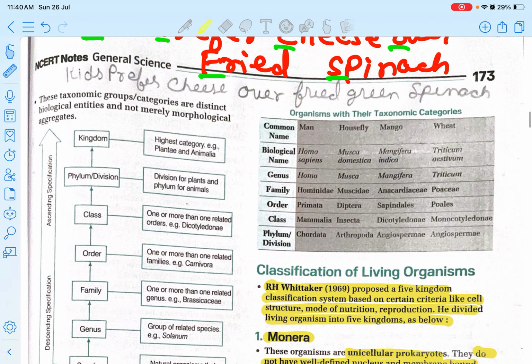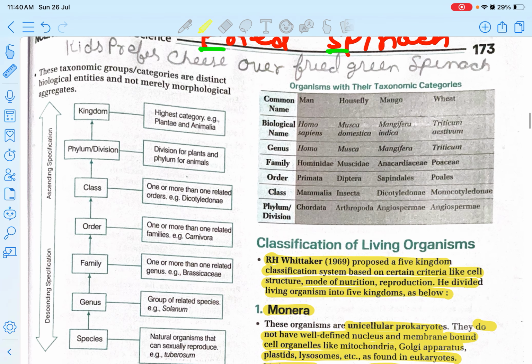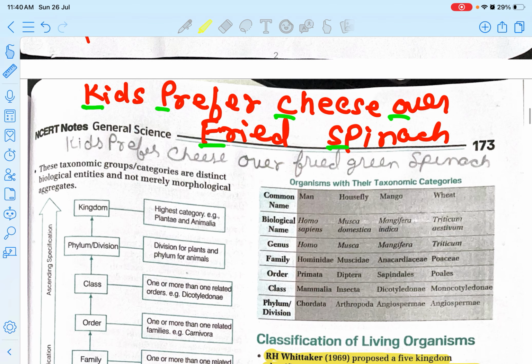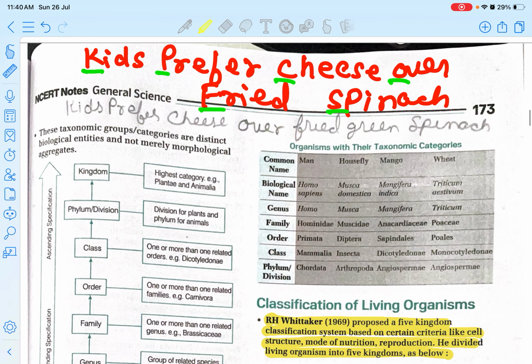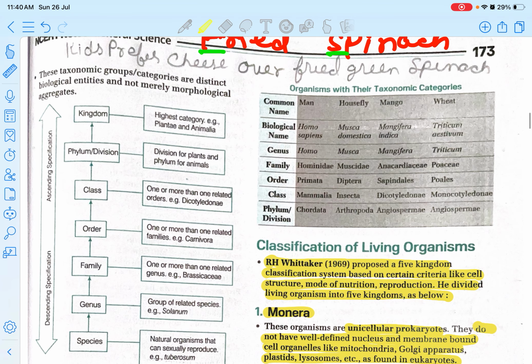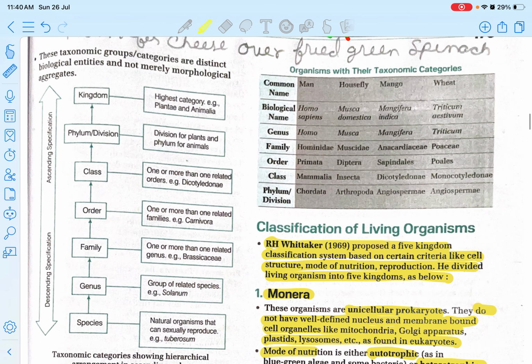Now, many students get confused in remembering these, so I have brought a mnemonic technique for you. First we'll see how the classification looks. The first is kingdom, phylum, class, order, family, genus, species. Repeat with me: kingdom, phylum, class, order, family, genus, species.